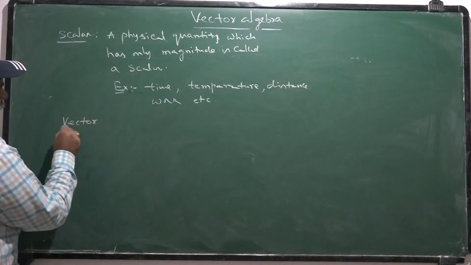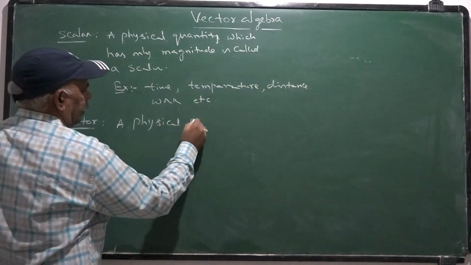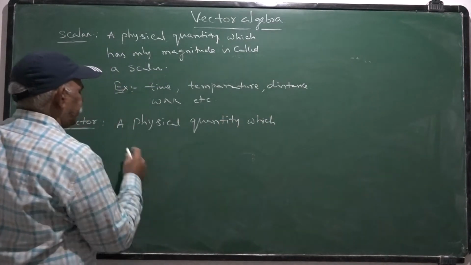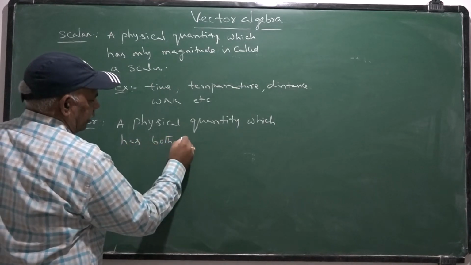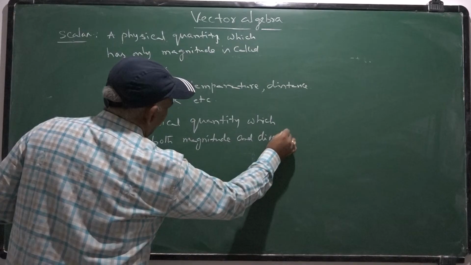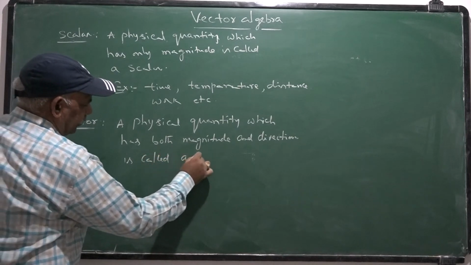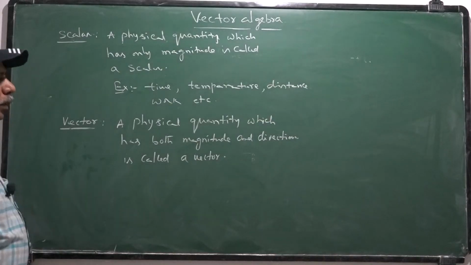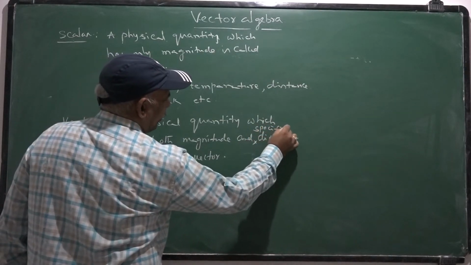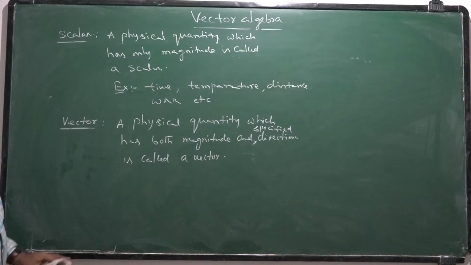Whenever coming to a vector, a physical quantity which has both magnitude and specified direction is called a vector.